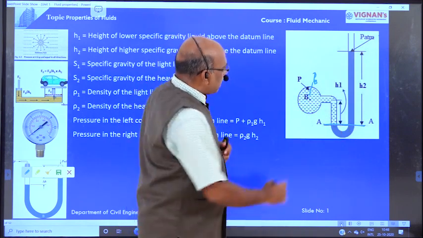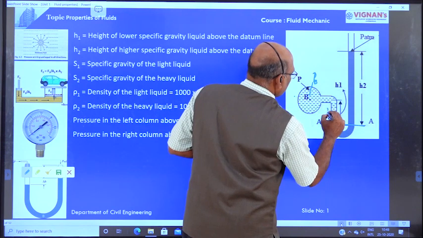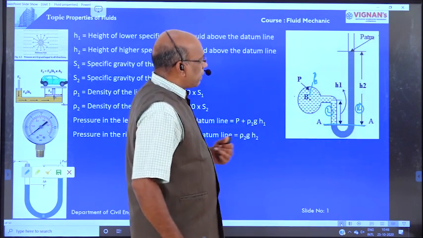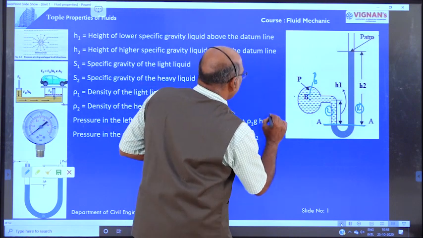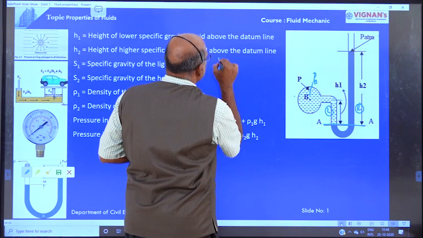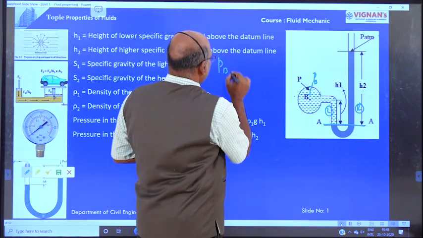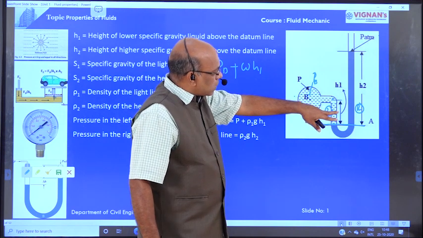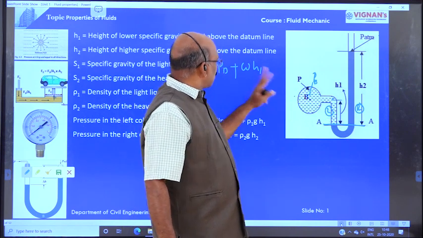What is the left side? This is the left side limb, this is the right side limb. What are the left side pressures? One is the pressure at point B, PB, plus the pressure because of H1.